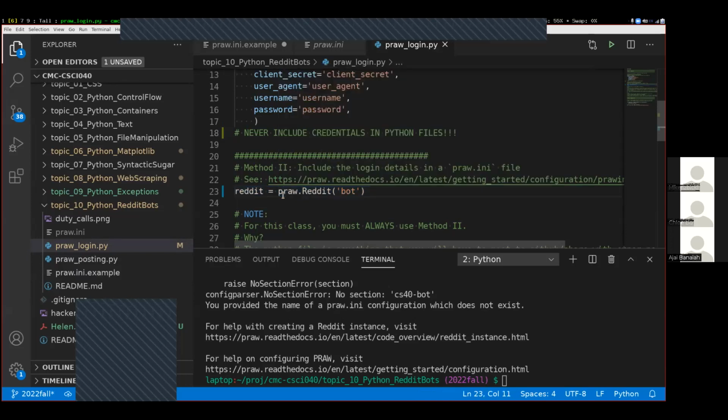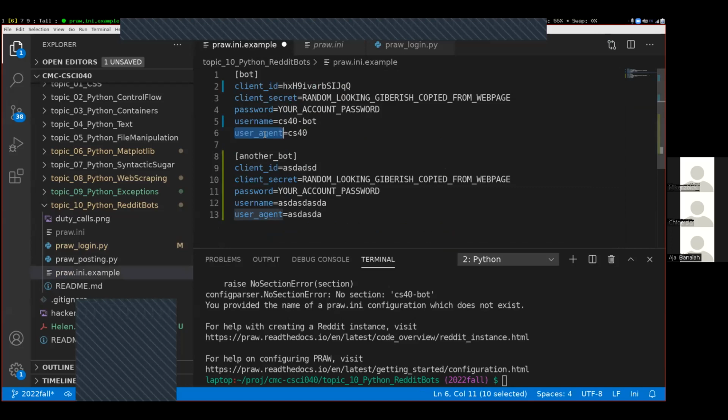And anytime you send one of these web requests, you have to tell the web page what is the name of the browser that you're connecting from. And when you're web scraping, it is polite to somehow give an informative name. The user agent is the name of the web browser that you're using. And so this doesn't actually matter down here. These four things up here do matter. This one down here does not matter. You can put in whatever gibberish you want, and things will work the same.